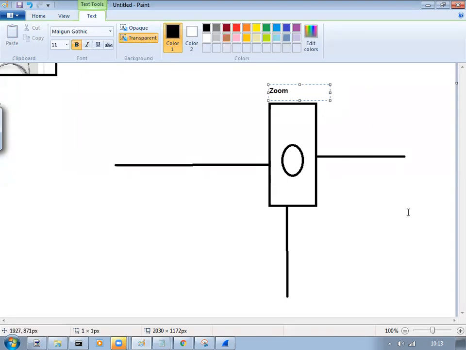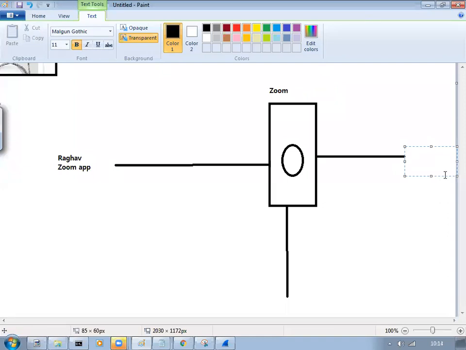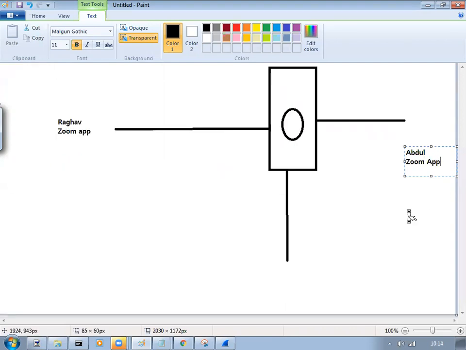Say for example, from my side, this is Raghav's Zoom application. Okay, and say for example, this is Abdul's Zoom app, and this is Kishore's Zoom app.